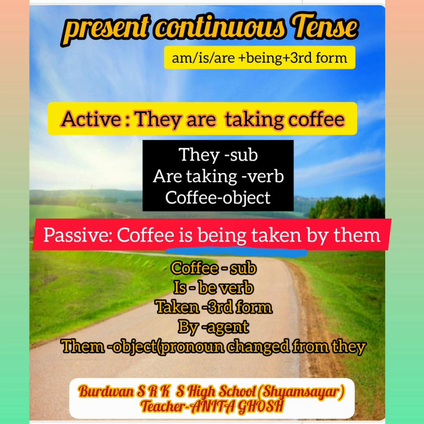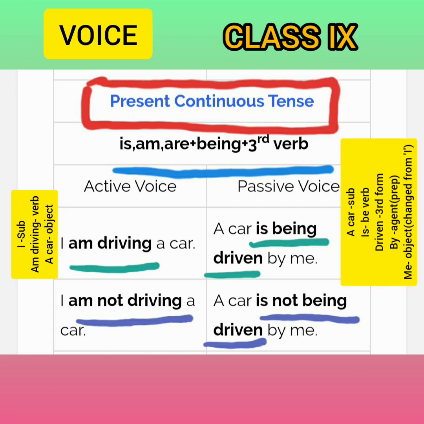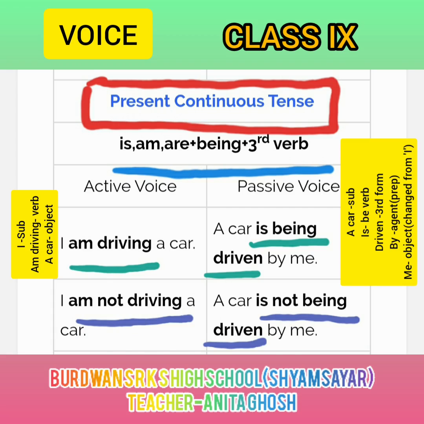I think you understand. Okay, now I give another example. I am driving a car. It is in the active voice. So if we want to change this into passive voice, we write first a car. A car which is the object in the active voice. Now it is changed into the subject in the passive voice. So a car is subject here. Then is being driven.